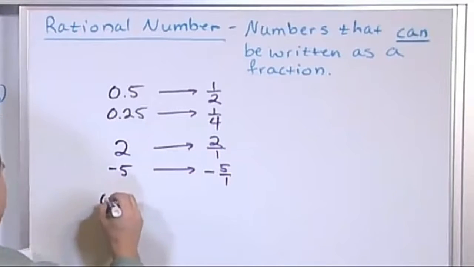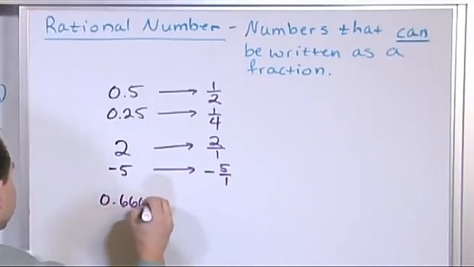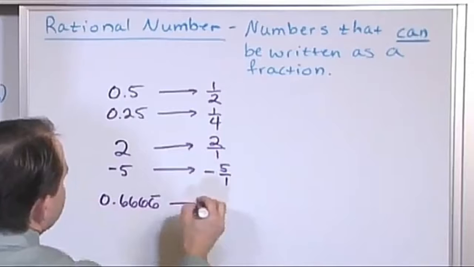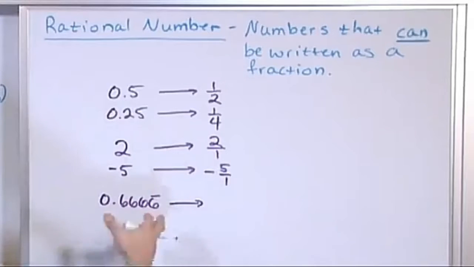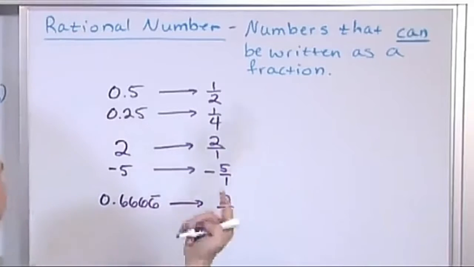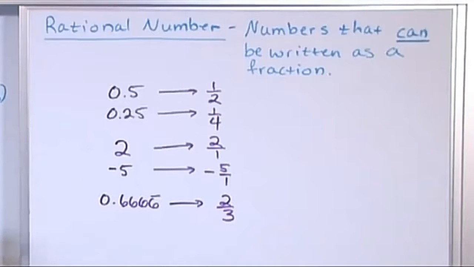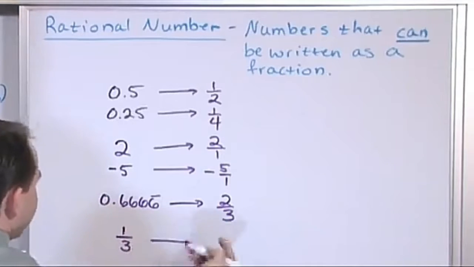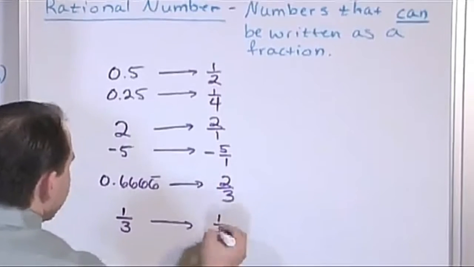What about something a little bit weird like 0.6666, and then you put a little bar so the 6's go on forever? Well, it looks like that is irrational, but in fact this decimal can be written as 2/3. If you put 2/3 in your calculator, that's what's going to pop out. So that is rational. This is actually rational. What about the fraction 1/3? Well, of course it's already a fraction, so it's rational.